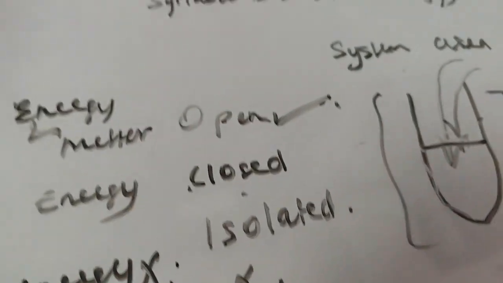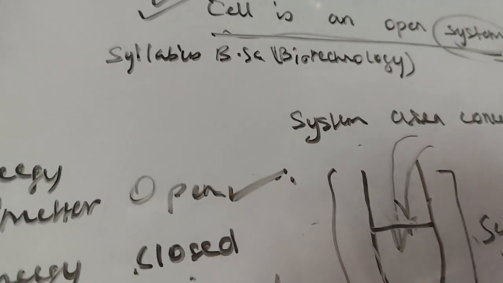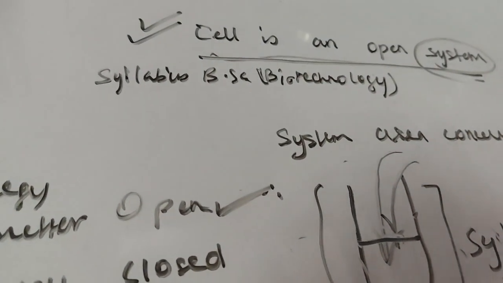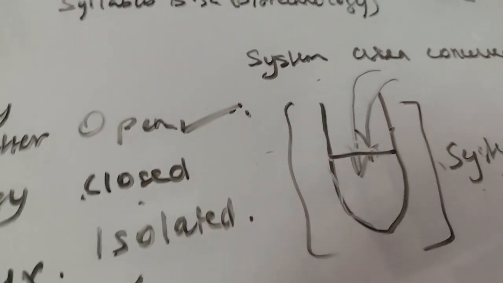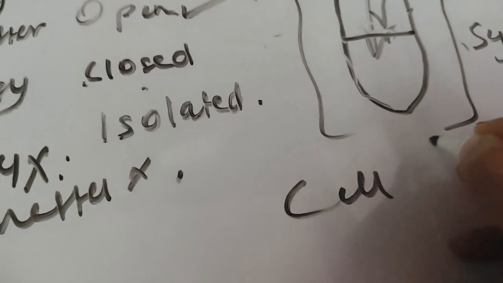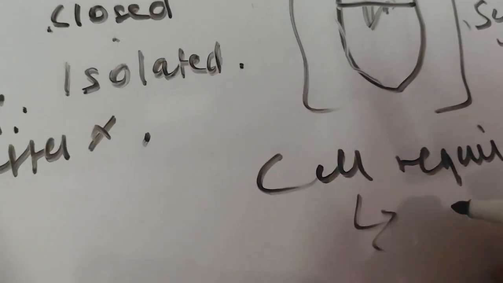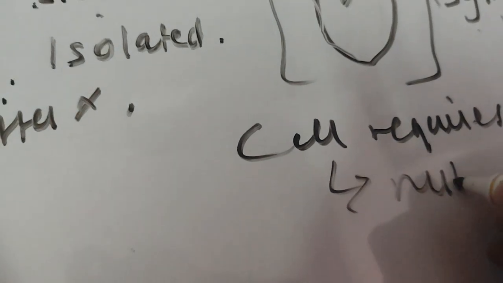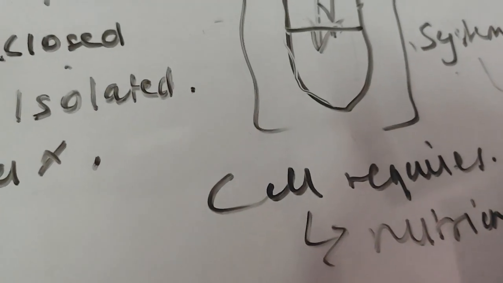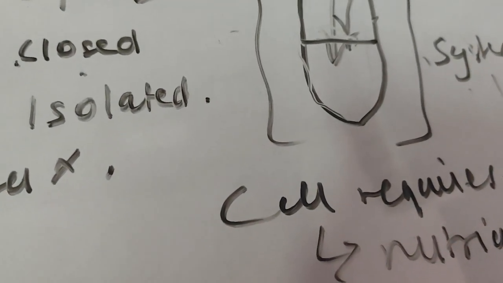Now we say that cell is an open system. How can we say that cell is an open system? Cell requires energy, and it obtains its energy from nutrient molecules, and these nutrient molecules are taken from the environment.